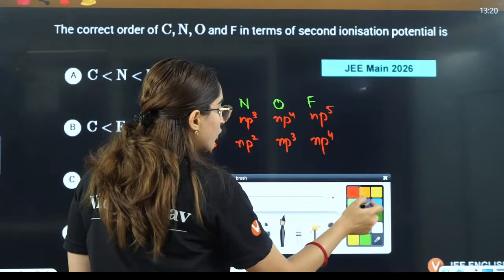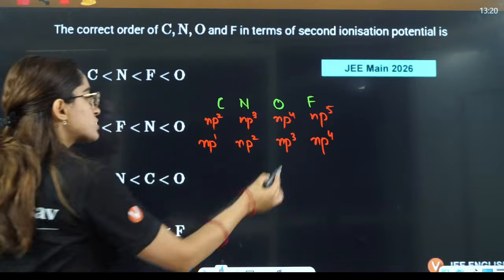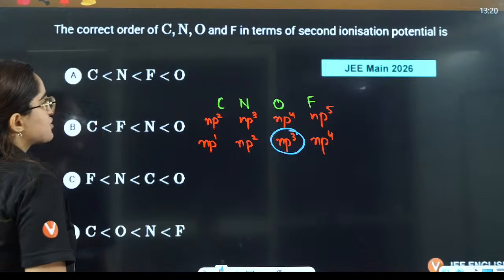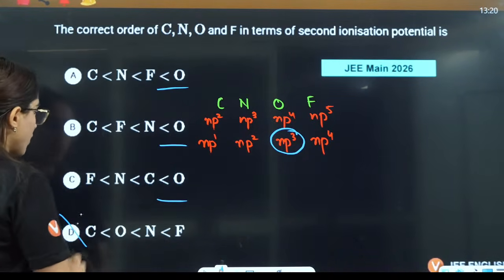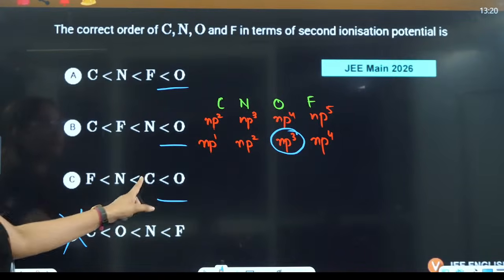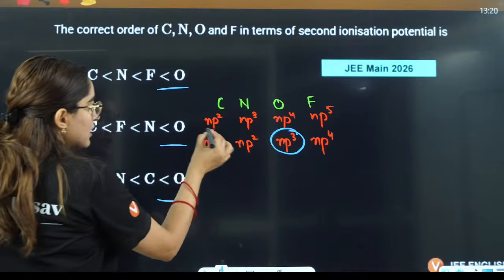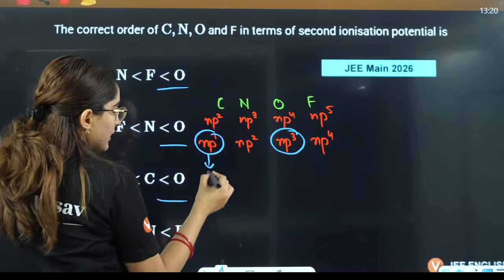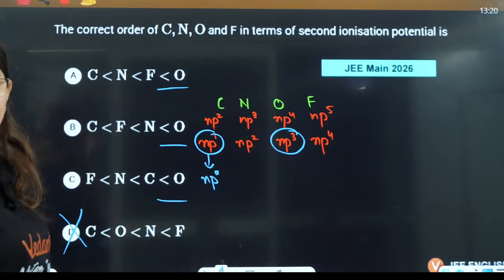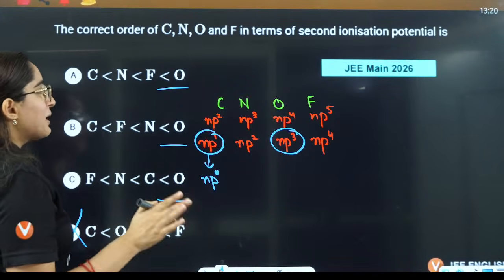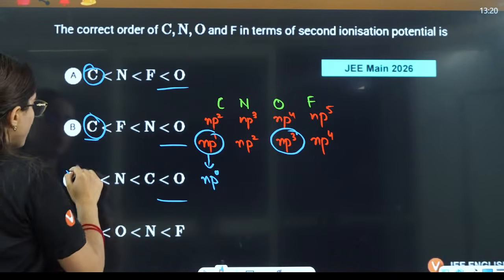Now to take out an electron from here will be very difficult in the case of the most stable, that is oxygen. So oxygen should definitely have the maximum, so this is already ruled out. After that, it is very easy to take out an electron from carbon, because after losing the electron it will become np0, which is quite stable because it is empty. So carbon will have the least, so this is also ruled out.